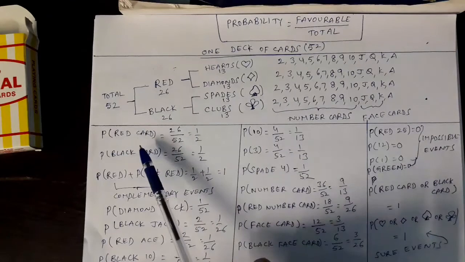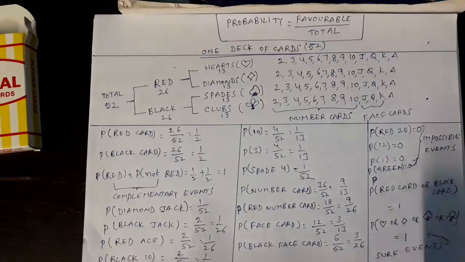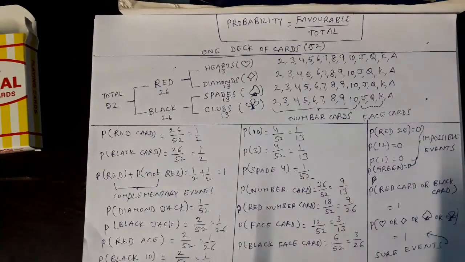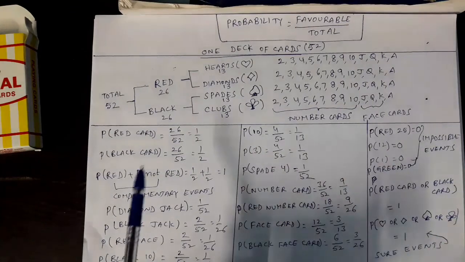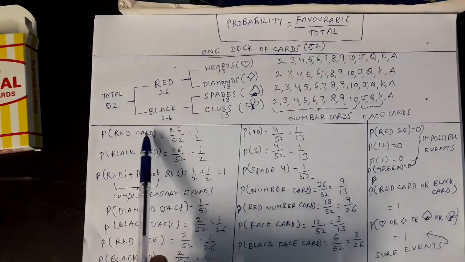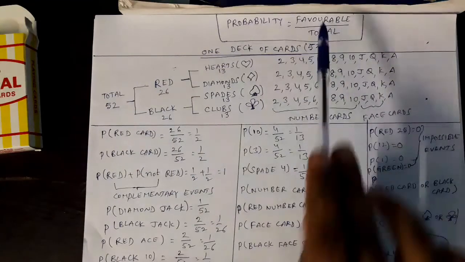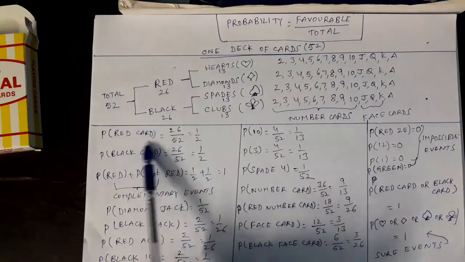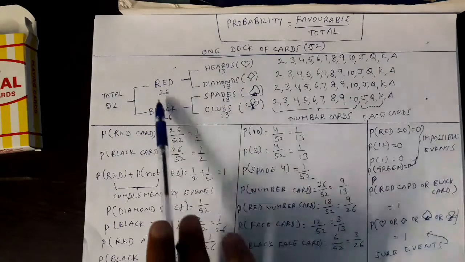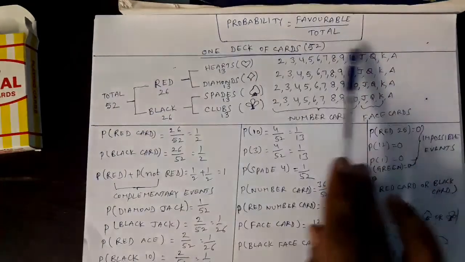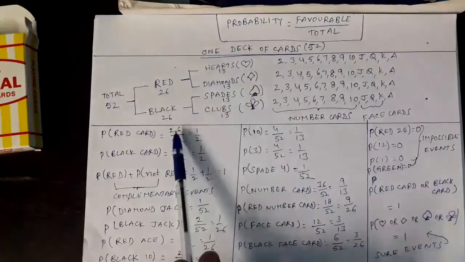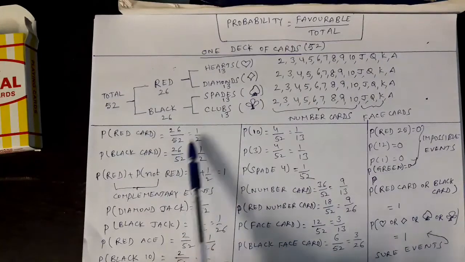You tell me, when I draw a card from a well shuffled pack of cards, what is the probability that it is a red card? That is my question. Denominator is 52, right? Total cards. Now coming to the numerator, favorable. What is favorable to this event? Red card. How many red cards are there out of these 52? Tell me how many red cards? 26. These are all red cards. 26 are favorable. So favorable by total, that is 26 by 52, 1 by 2.